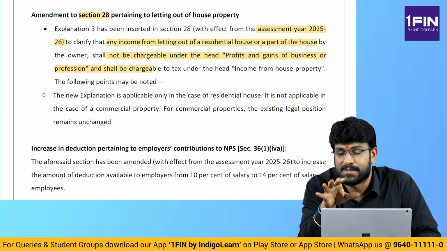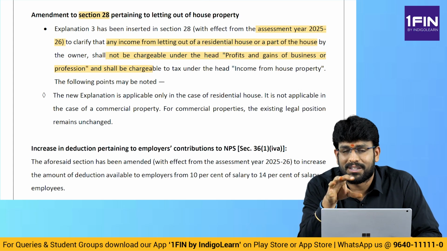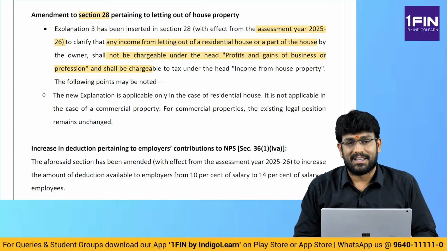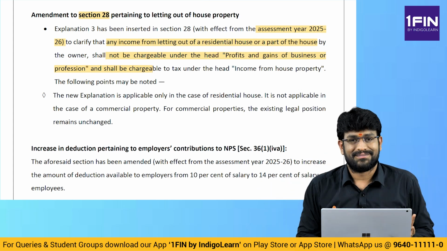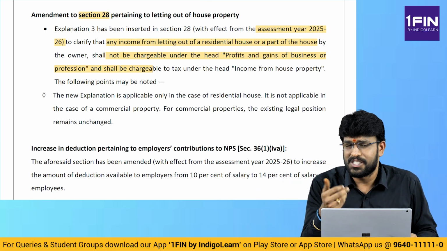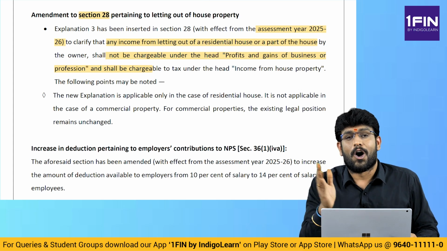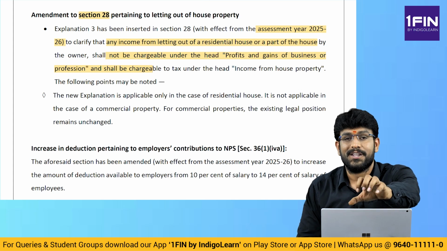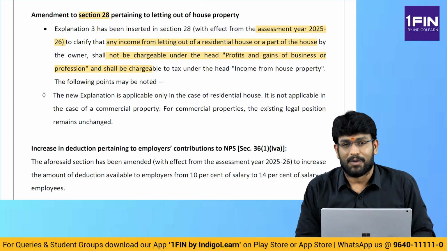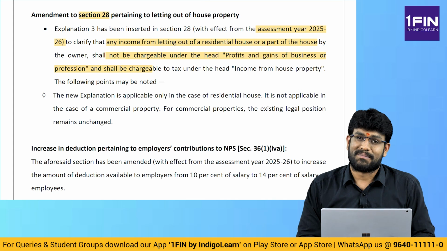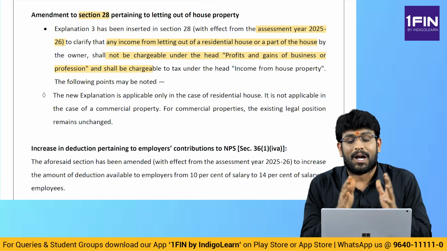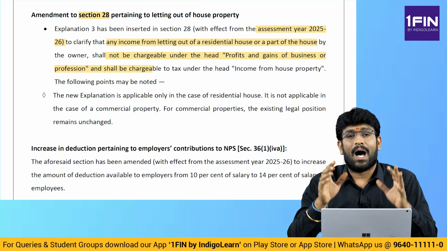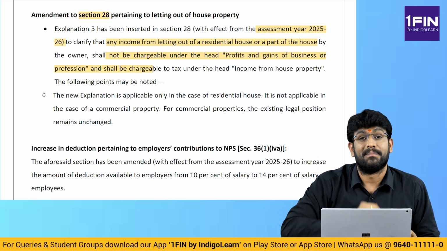The reason why this amendment has been brought is because there are a lot of people who are giving residential properties on rent and showing that under business income, telling that my activity is business activity only. And once you do business activity, all expenses will reduce. But in house property, we all know that we get only two deductions. Number one, 24(a) standard deduction at the rate of 30% of NAV, and 24(b) interest on borrowed capital. We all know this concept. That is where they brought the amendment telling that income from letting out of a residential house will be taxed under house property only, but not PGBP.